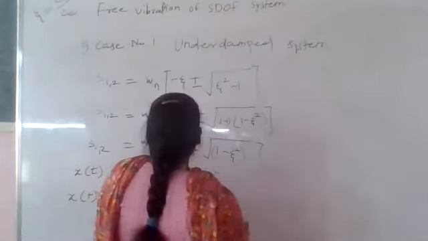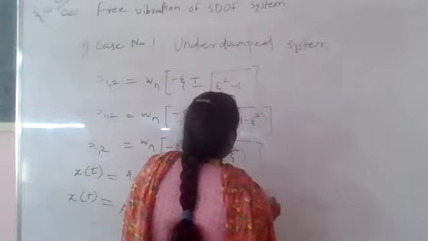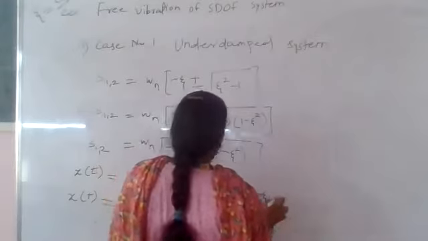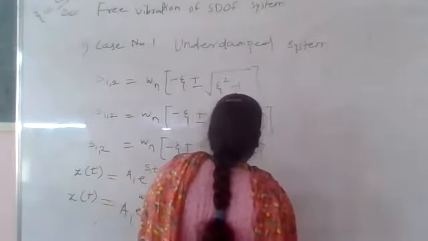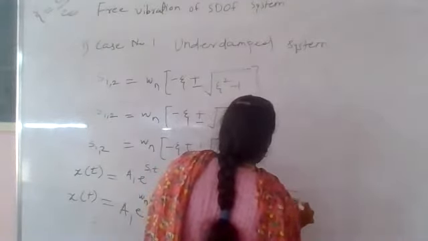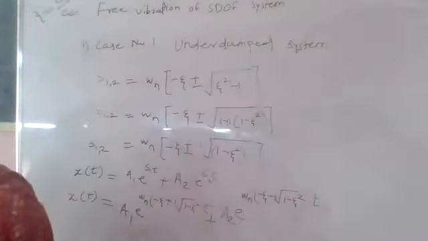What is s2? S2 is omega n into bracket minus zeta minus i into root of 1 minus zeta square, bracket complete, into t. So write down up to this.